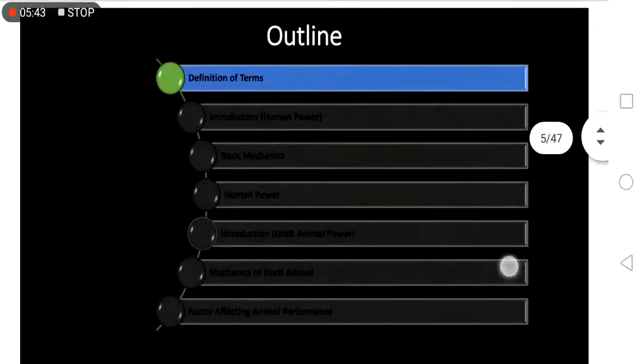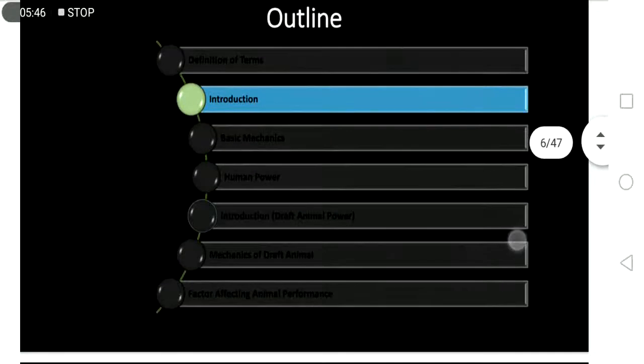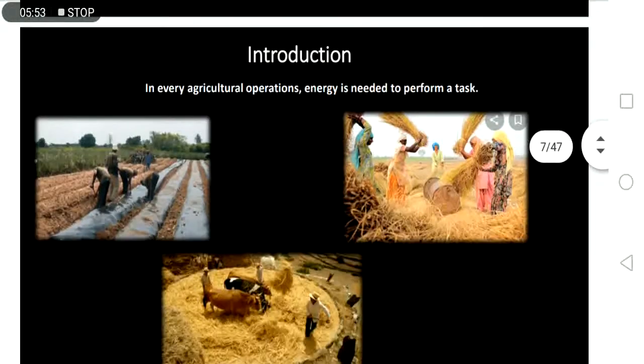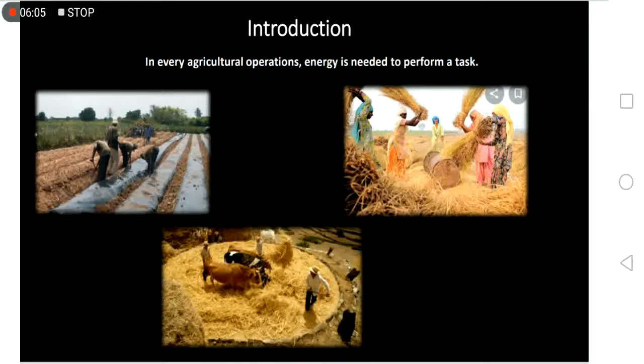Okay. So after we define some terms, let's now proceed to the simple introduction regarding our topic. So here, as you can see at the pictures, it shows that in every agricultural operation, like here mulching, or here during threshing, and other agricultural operations, it might be harvesting, it might be irrigating your field, and so many agricultural operations.